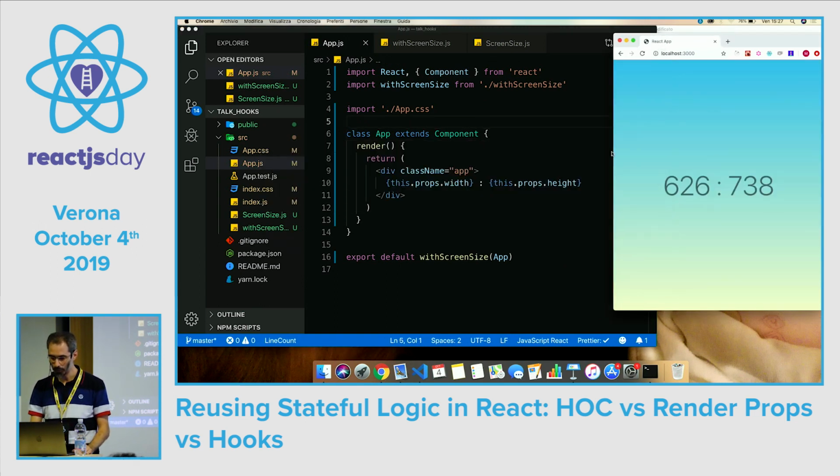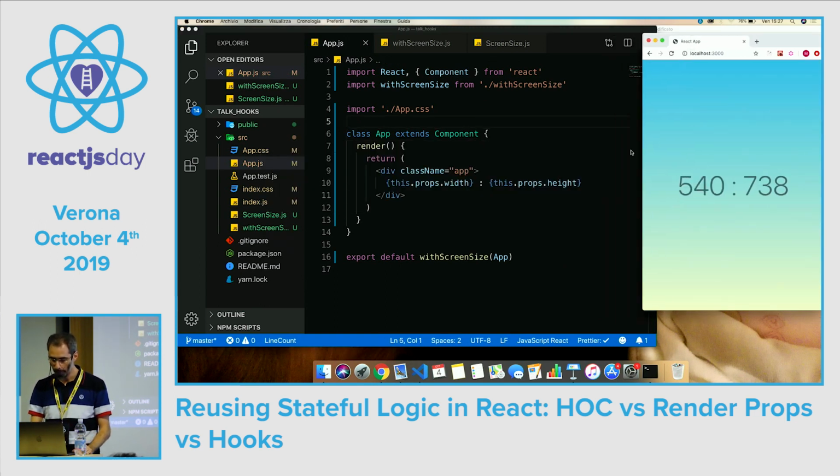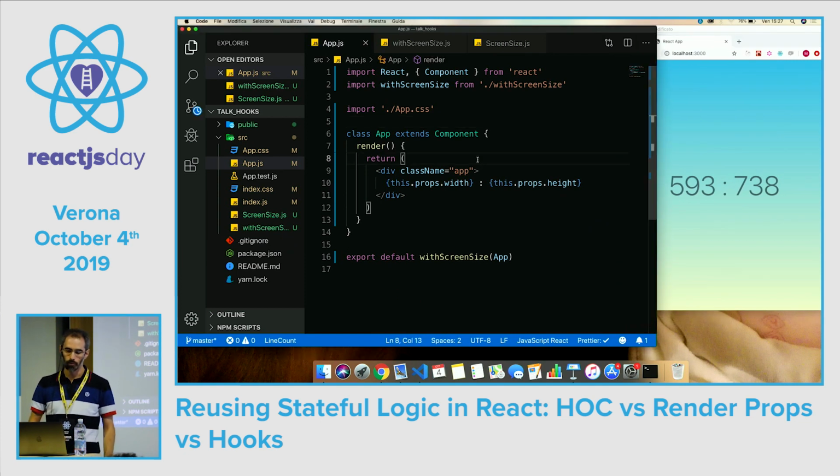Okay, and here we are. So you see that using a higher order component is just importing a function, applying it on our component, and then we have the state available on the props. So what are the problems of higher order components?